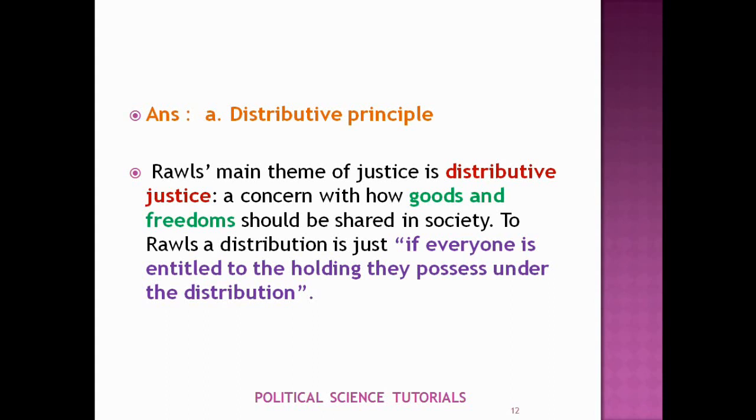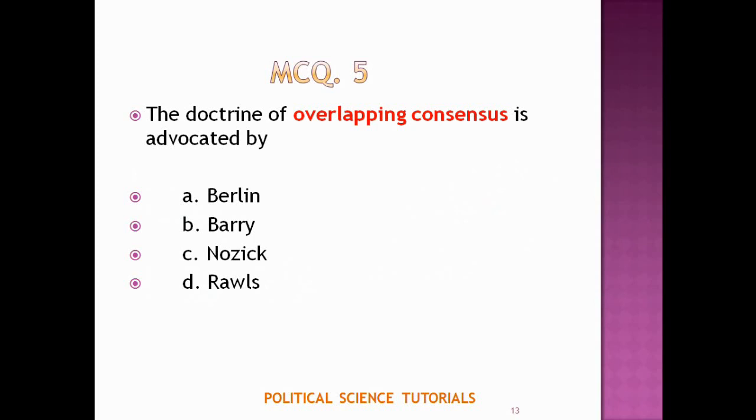Fifth question: the doctrine of overlapping consensus is advocated by Berlin, Barry, Nozick, Rawls. The answer is D, Rawls.